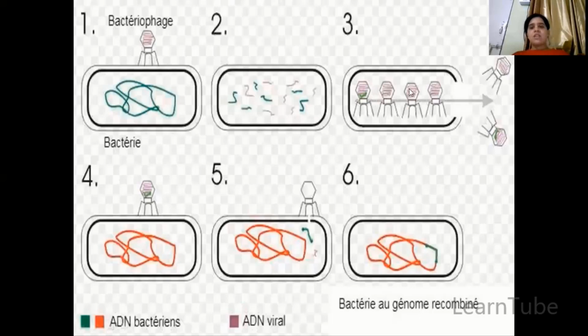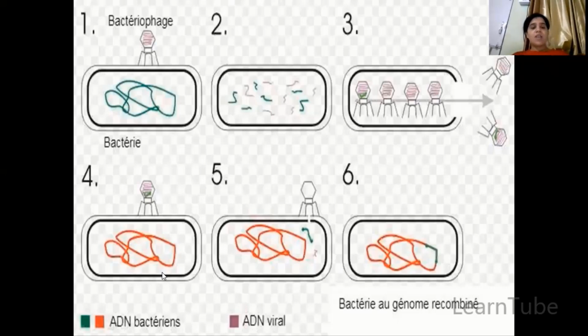So the bacteriophages that are released will either be similar to the original one or have a slight mutation due to the addition of genetic material from the bacteria. This may be the first case.